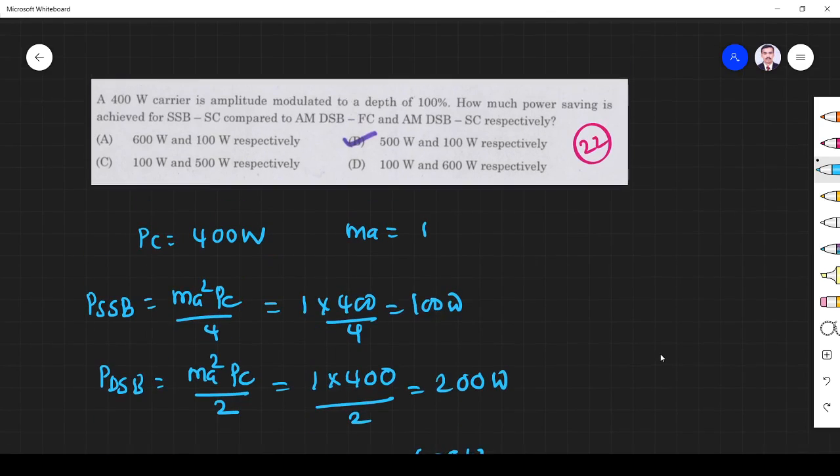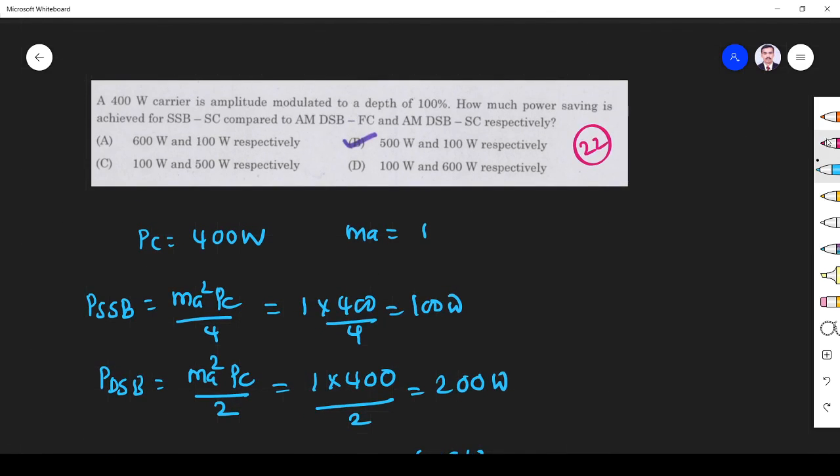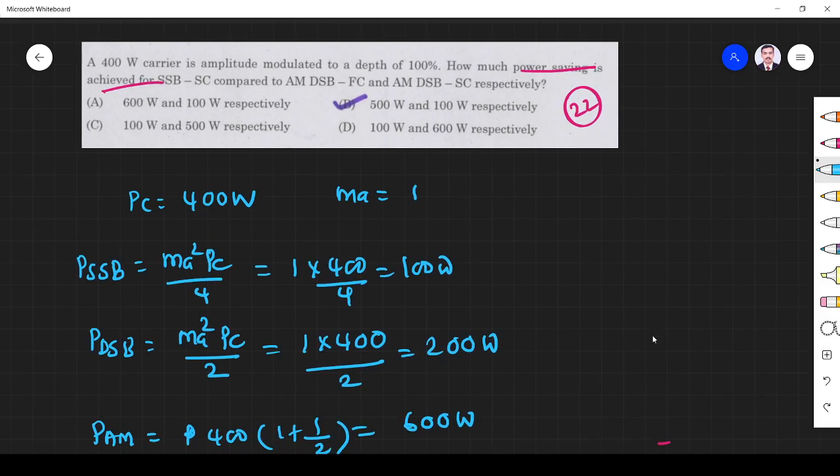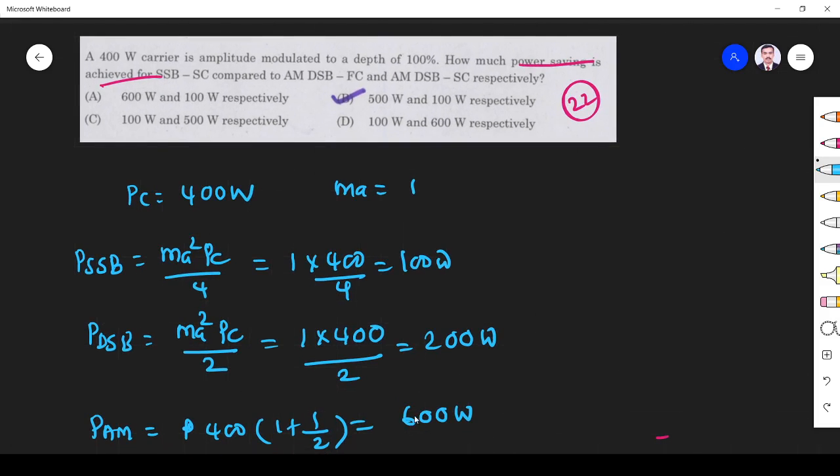So what is the question? Power saving by SSB compared to these. Power transmitted by SSB is 100 watts, and power transmitted by AM is 600 watts. So compared to AM, SSB has spent only 100 watts while AM has spent 600 watts.